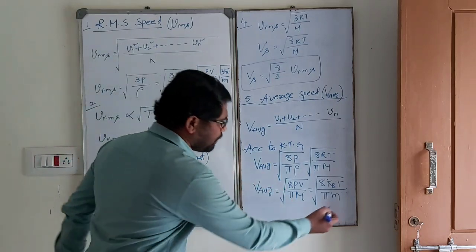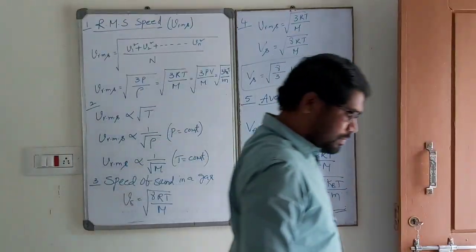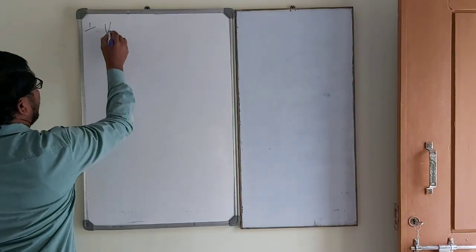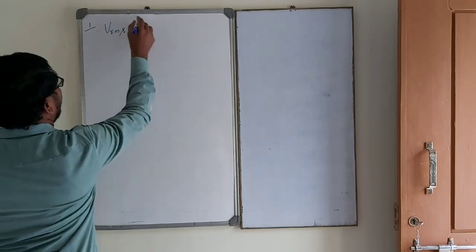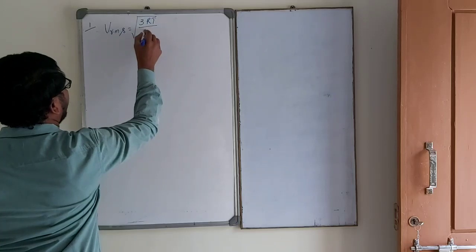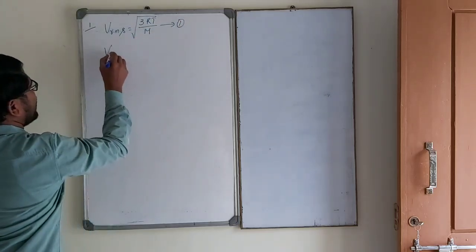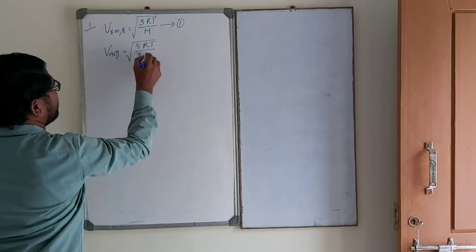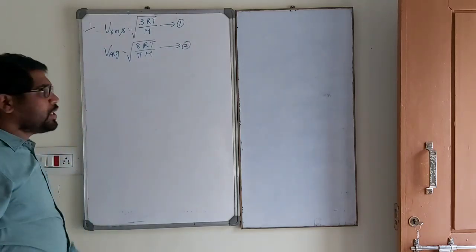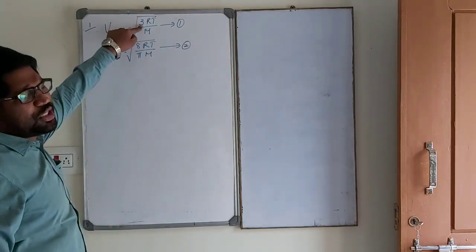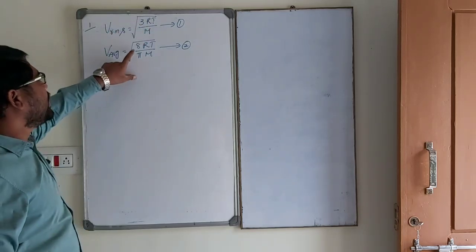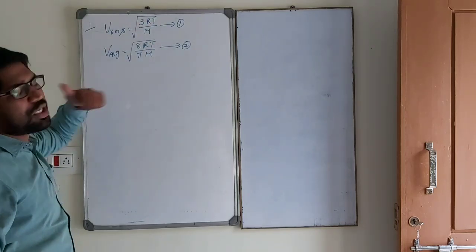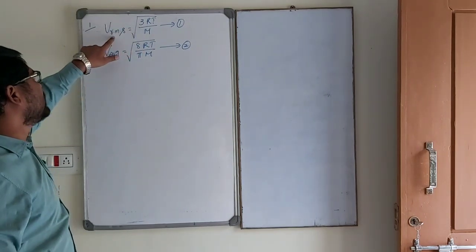So first write down up to this point. Another relation: V RMS is equal to root over 3RT by M. Equation number 1. V average is equal to root over 8RT by pi M. Equation number 2. See carefully. Here 3 is the proportionality constant. Here 8 by pi is the proportionality constant for average speed. This is RT by M, this is RT by M. This is the proportionality constant we are getting.